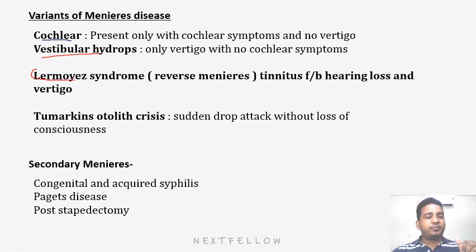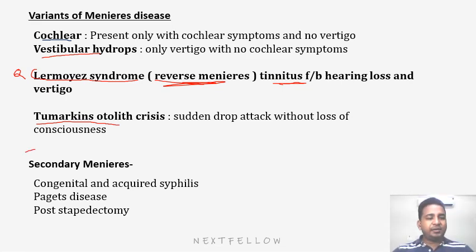Now comes Lermoyez syndrome. Again asked in the exam last year. It is also known as reverse Meniere disease. What is the difference? Tinnitus is the first symptom that happens, followed by hearing loss or vertigo. In Meniere's disease, firstly vertigo or hearing loss happens, then followed by tinnitus. In Lermoyez syndrome, the opposite happens. Now, what is Tumarkin otolith crisis? I told you, sudden drop attack without loss of consciousness.